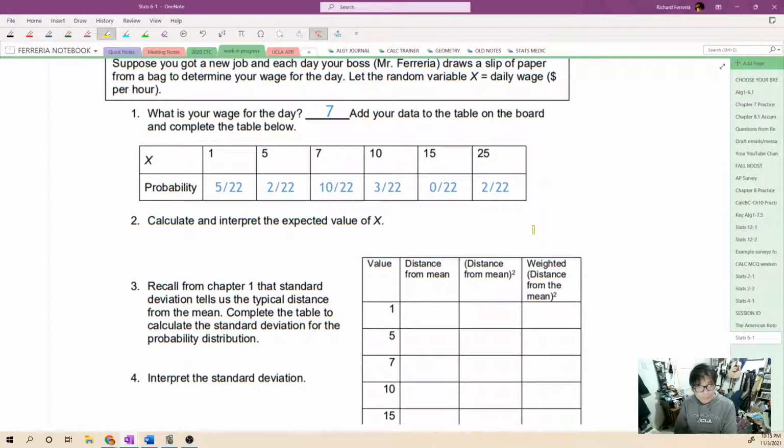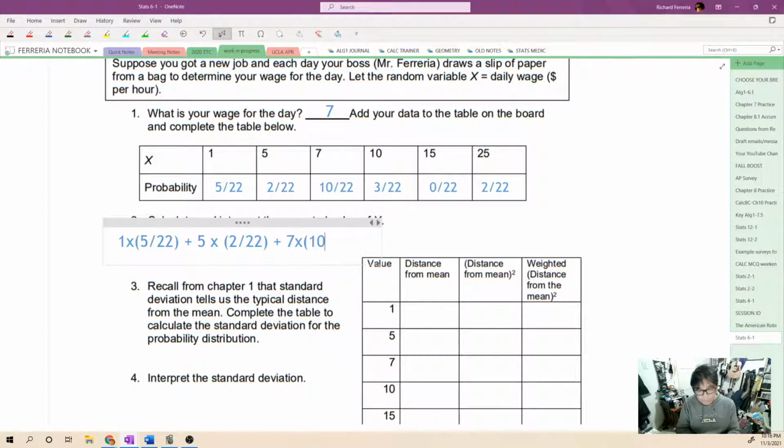So the next thing we're supposed to do, and this is review from yesterday, is to calculate that expected value of X. So let's remember how to do that. Let's write it over here. We're going to do 1 multiplied by 5 out of 22 plus 5, the outcome, multiplied by the probability of that outcome, 2 out of 22. And we're going to add to that the outcome 7, multiplied by the probability of a 7, which is 10 out of 22,